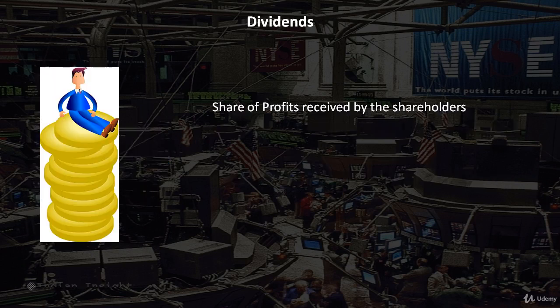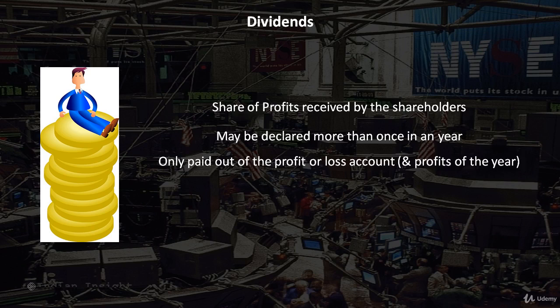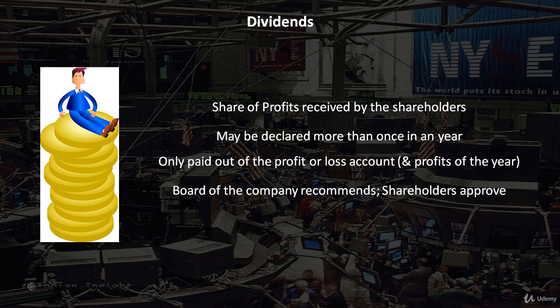Starting with dividends. Dividends are share of profits of the company received by its shareholders. A company may declare dividends more than once in a financial year, but they are allowed to declare dividends only out of the profit and loss account. Also, the dividends can only be paid out of the profits of the year in which the dividend is being paid. Hence, a loss-making company cannot declare dividend. It is the board of the company which recommends dividend, and it requires further approval from the shareholders.